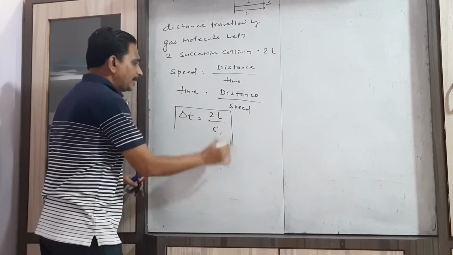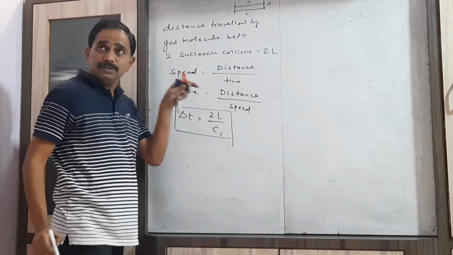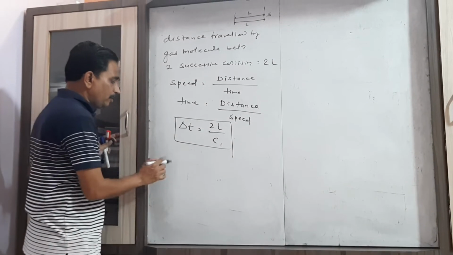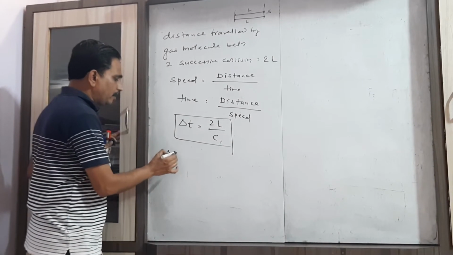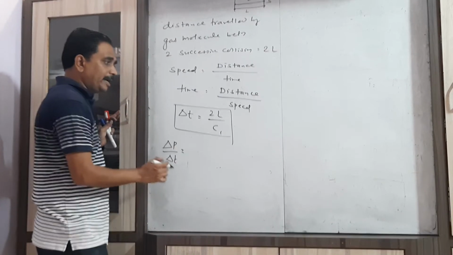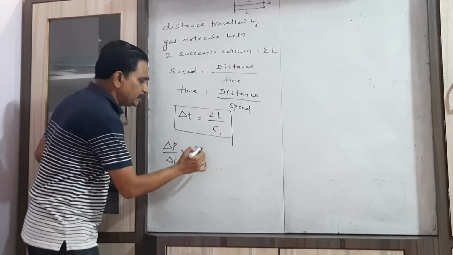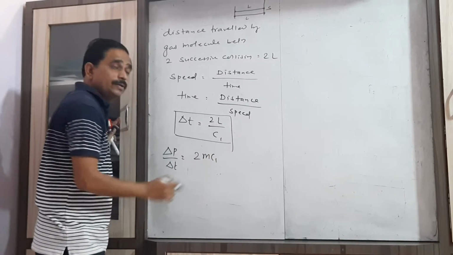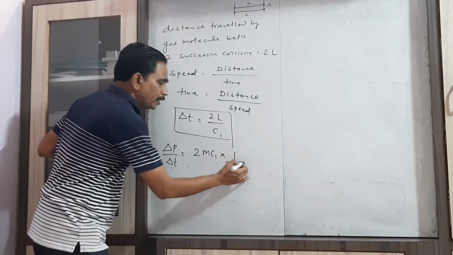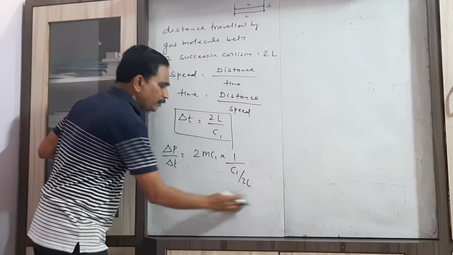Now we have the time and we have the net change in momentum, so we can find the rate of change of momentum, delta p by delta t. The net change in momentum is twice mc1, and the time is twice L by c1, so you can write 1 upon twice L by c1.